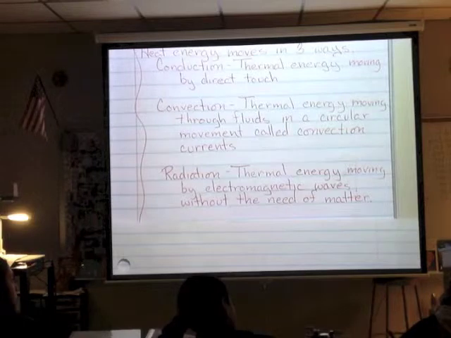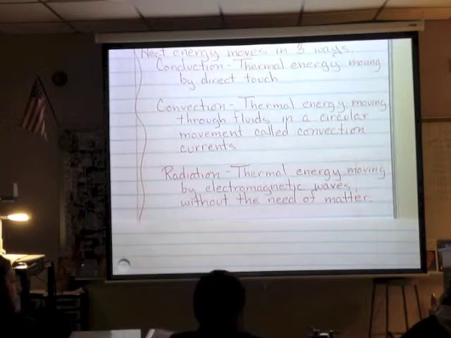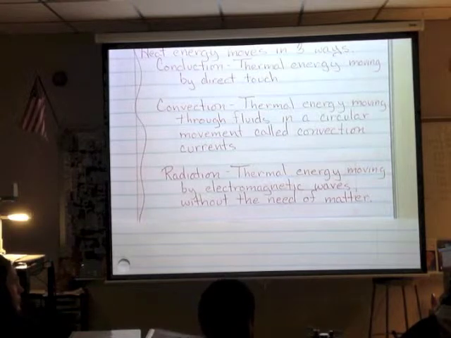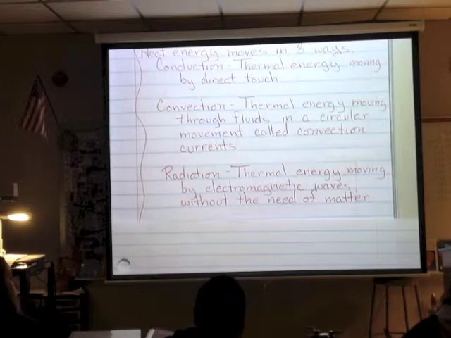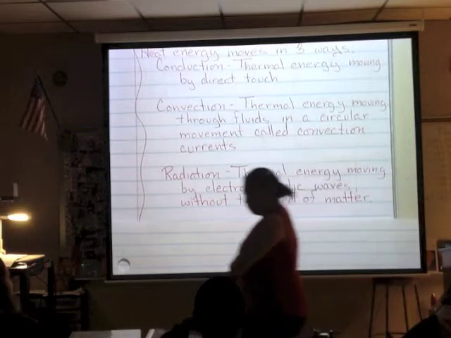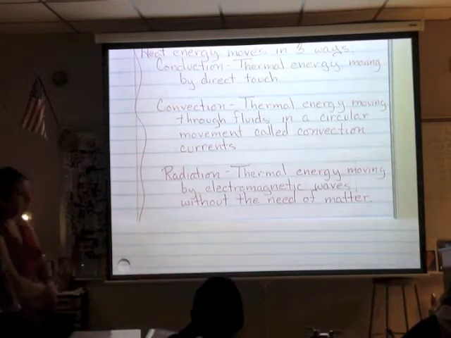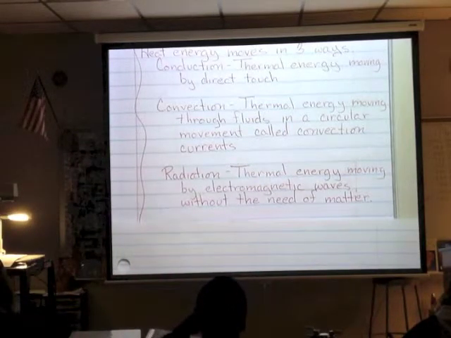Okay? Is it only with the sun, light? Right, that's a radiation, the light coming off of that light bulb. So any type of light is considered radiation. But there's different types. So all these three give off heat, right? Yes. So basically, this is talking about how thermal energy or heat is going to move.